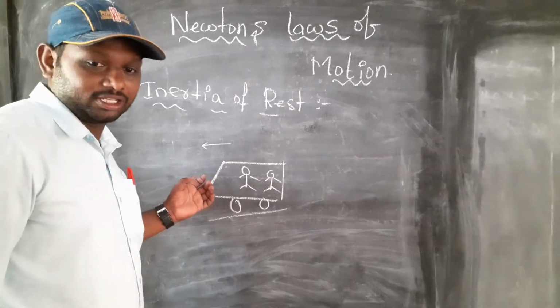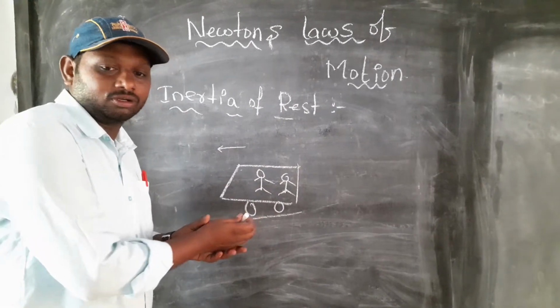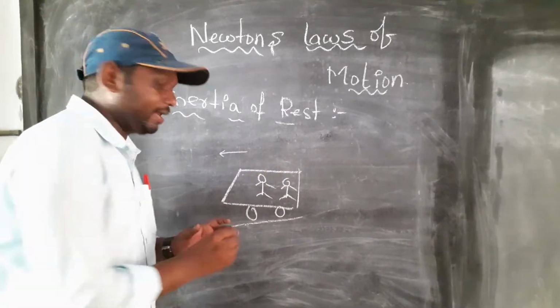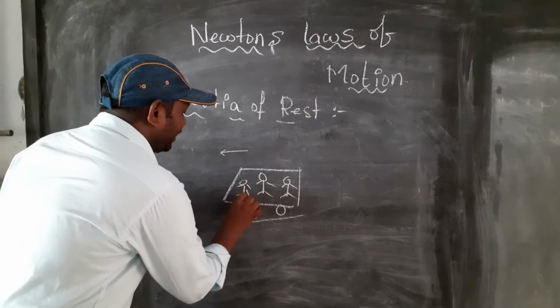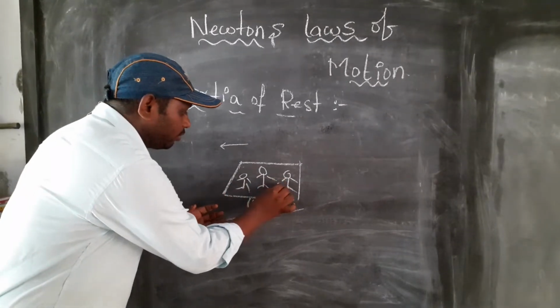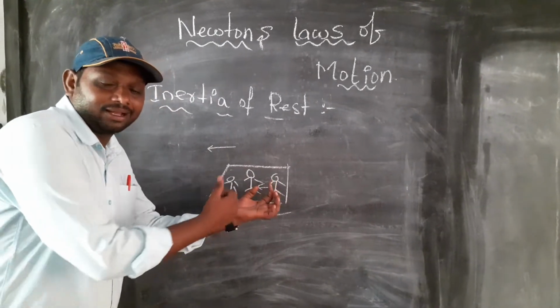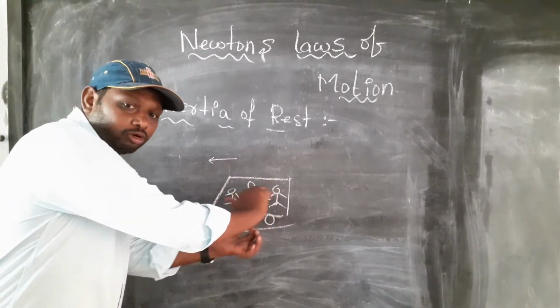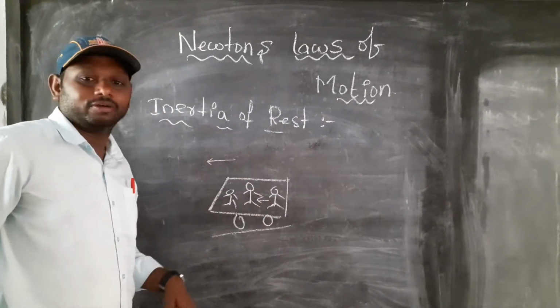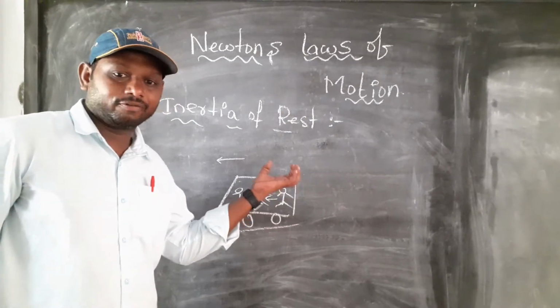The driver suddenly applies the brakes. Automatically, this person moves a little bit like this. That is called inertia of rest. Understand inertia of rest?